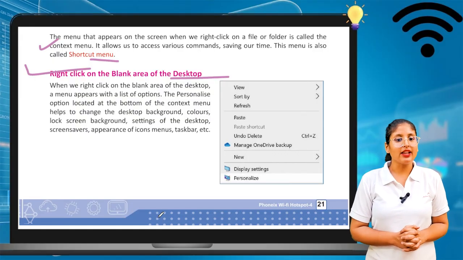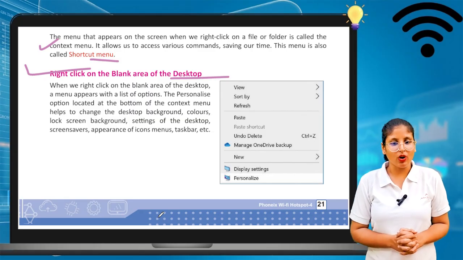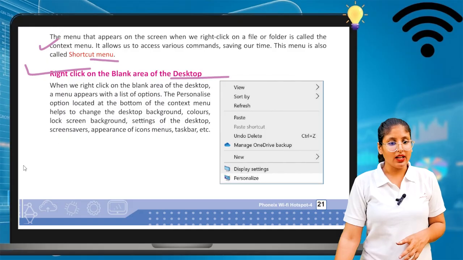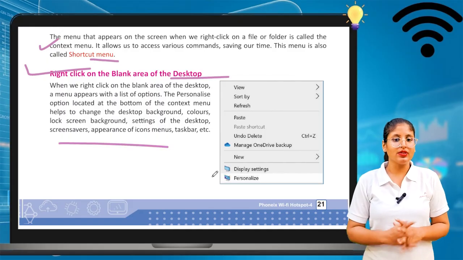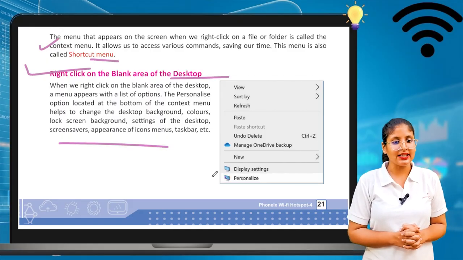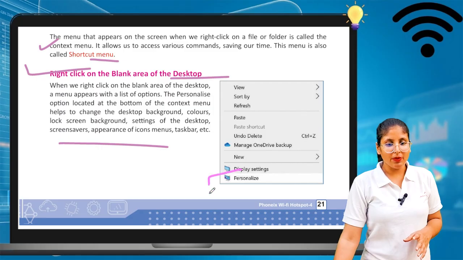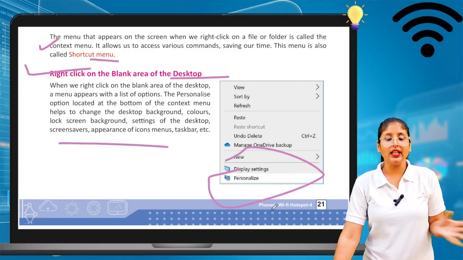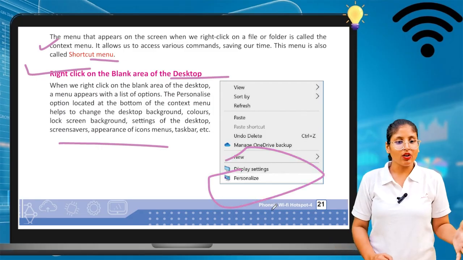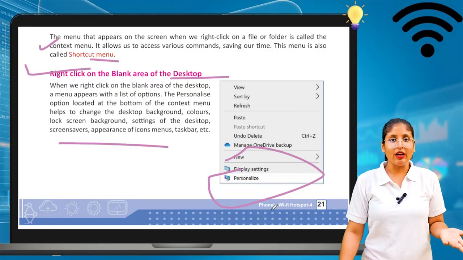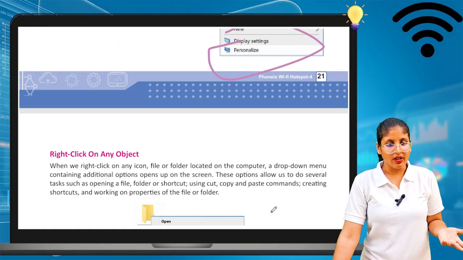The Personalize option located at the bottom of the context menu helps us to change the desktop background color, lock screen, background, settings of the desktop, screensavers, appearance of icons, menus, taskbar. So with the help of the Personalize option, you can change anything.